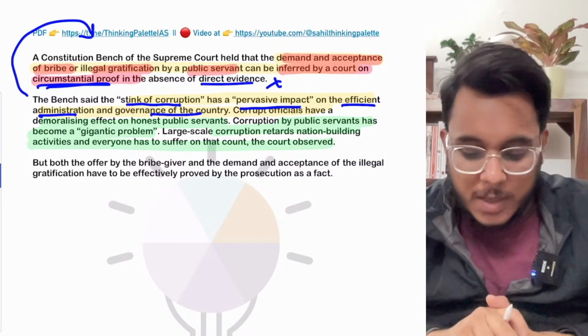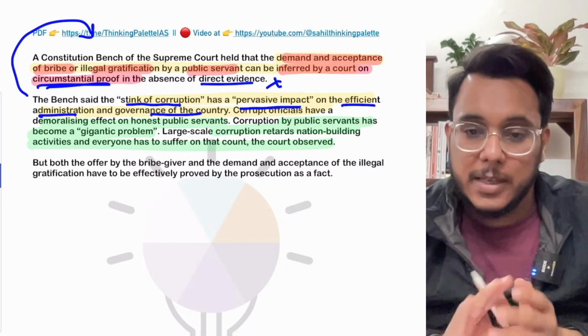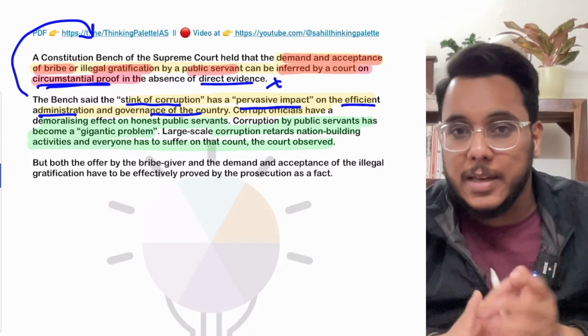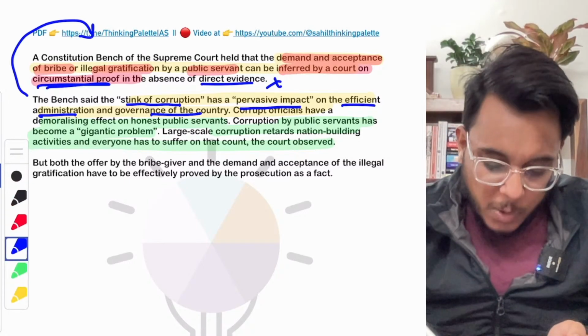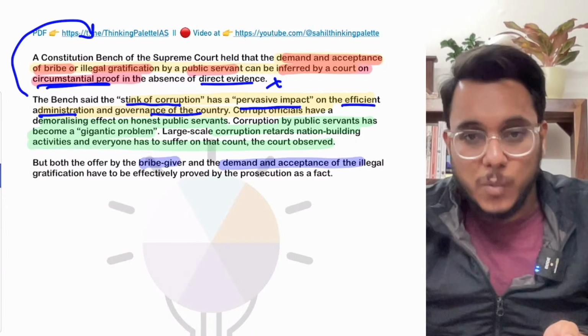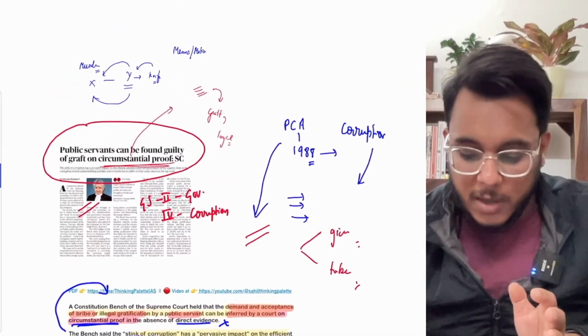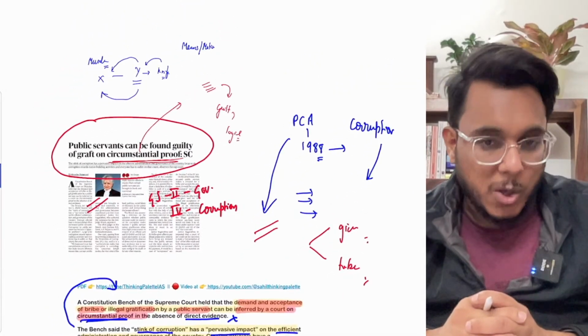That is very true. So in order to tame corruption, it can be tamed on circumstantial proof. Now the court has also provided that both the bribe giver and the bribe demander will be charged under the Prevention of Corruption Act. Is it clear or not? This is what has happened in this direction.